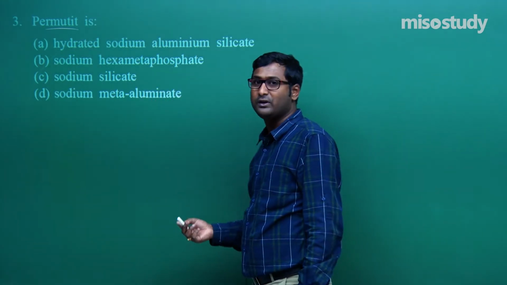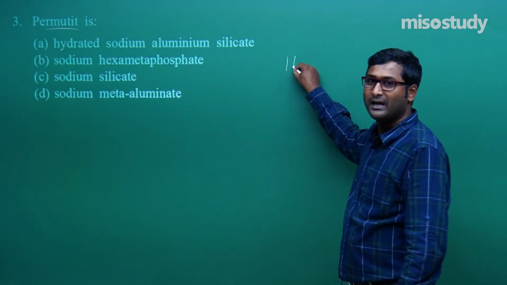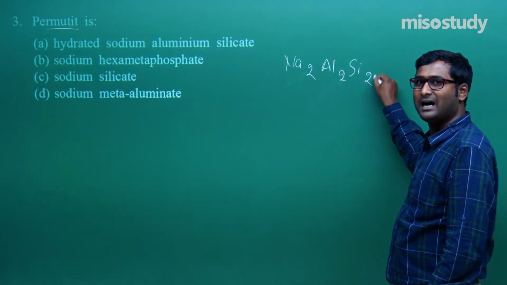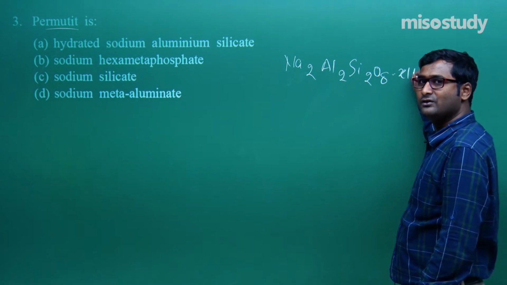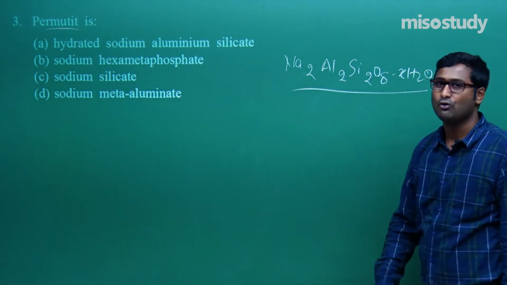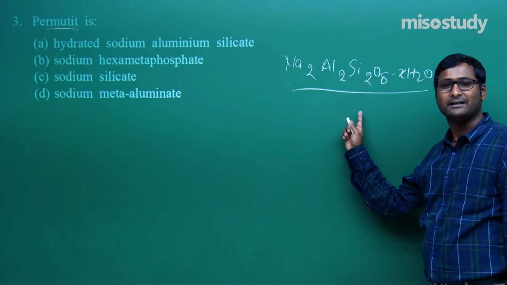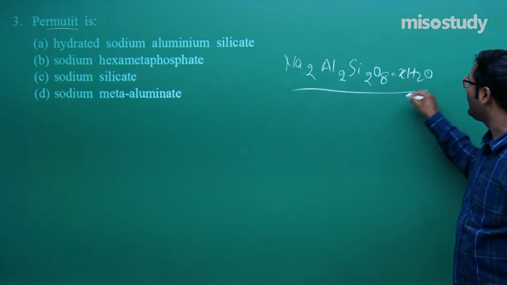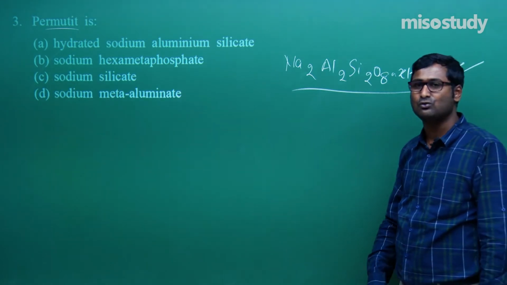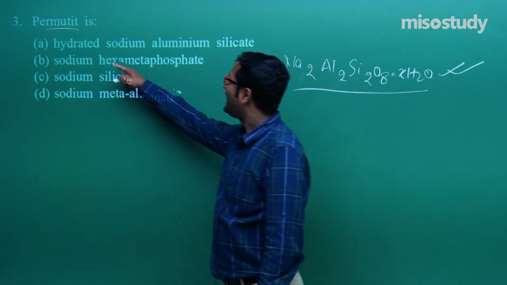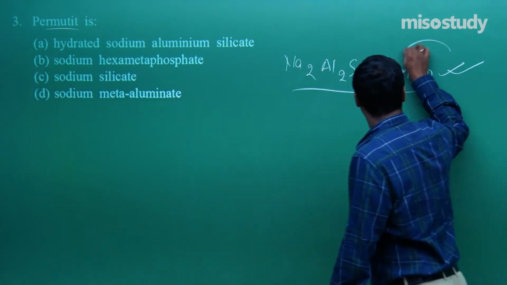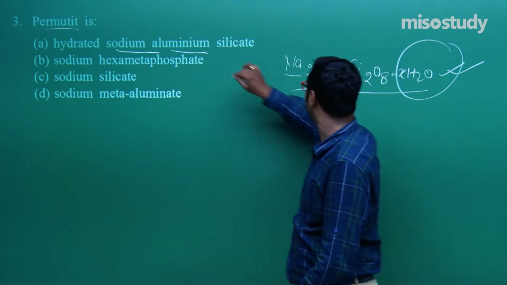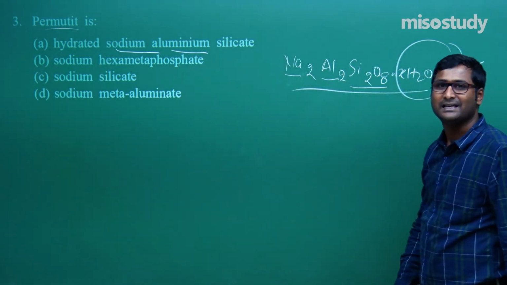And what is permutit? Do you remember the formula? Na2Al2Si2O8·xH2O. This is permutit. Remember, Na2Al2Si2O8·xH2O is hydrated sodium aluminum silicate.